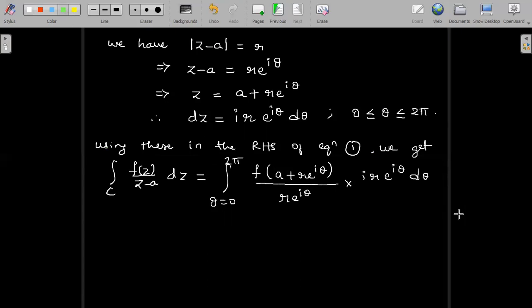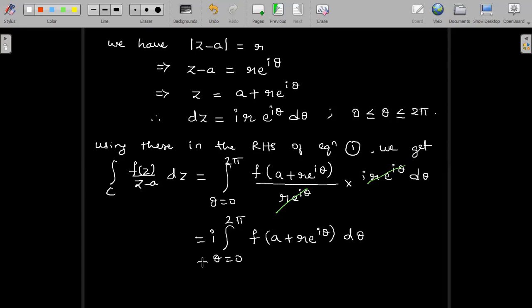The denominator r e power i theta gets cancelled with r e power i theta. So we have the leftover term: theta varying from 0 to 2 pi, the constant i I can write outside the integration, and we have f of a plus r e power i theta into d theta.